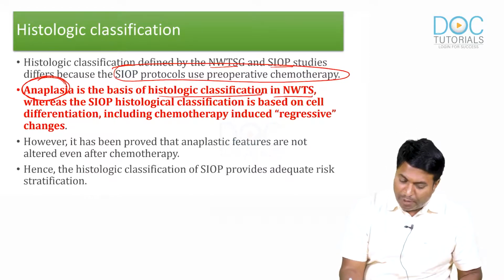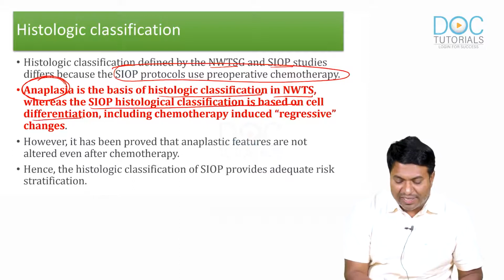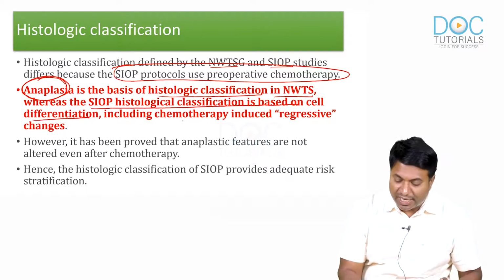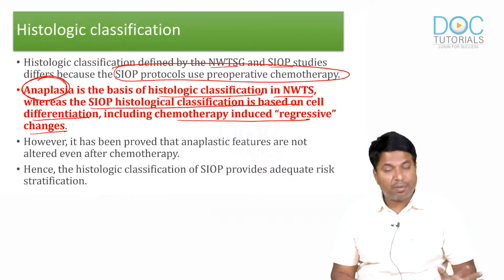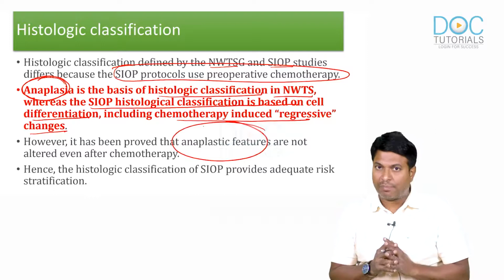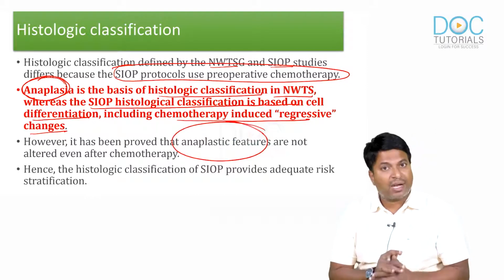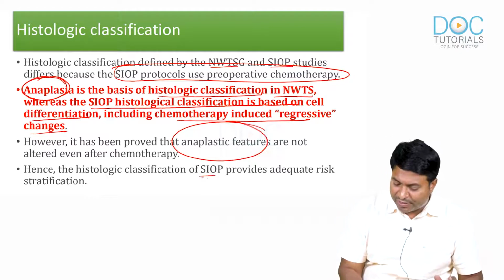So in NWTS, whereas SIOP, the histological classification is based on cell differentiation, including chemotherapy-induced regressive changes. However, it has been proved that anaplastic features are not altered even after chemotherapy. The anaplastic features are not altered even after chemotherapy. Therefore, we can do histological classification of SIOP.